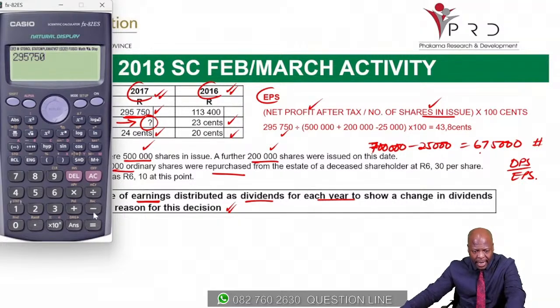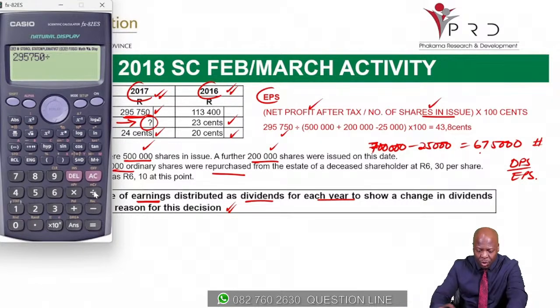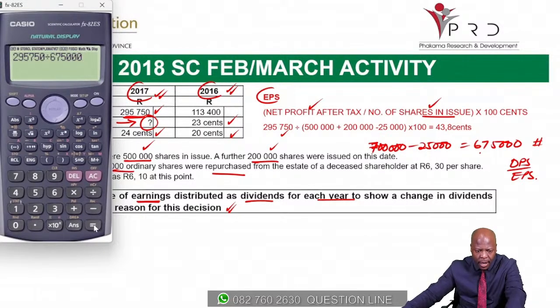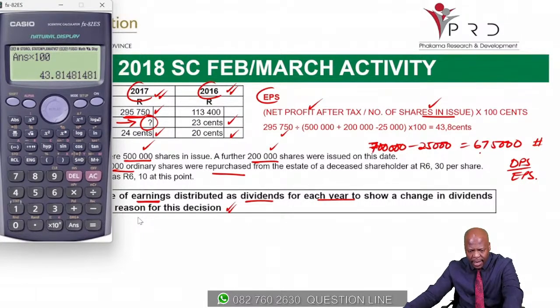Then I divide that by the number of shares, which is 675,000 shares. And then I multiply this by my 100 cents. Okay, and then I'll end up now with 43 cents per share.